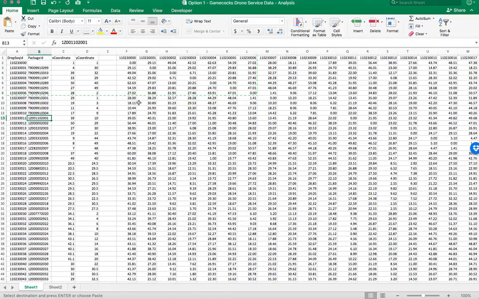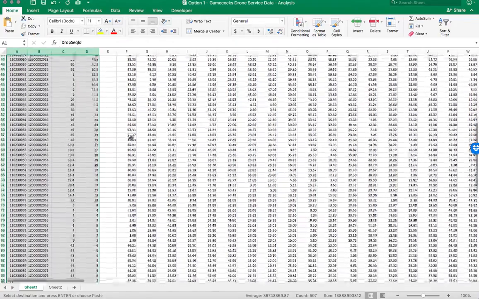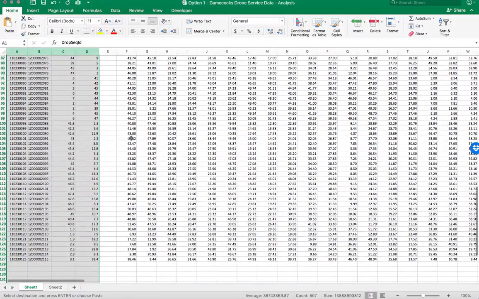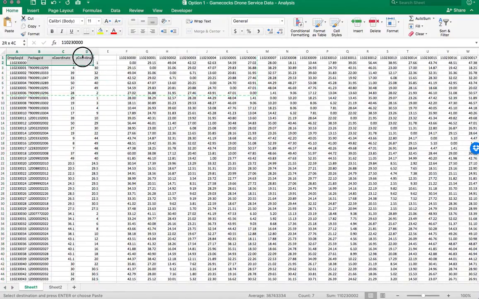So let me start with the explanation first. The first four rows is the data you have already shared with us, and it consists of those 125 locations where the drone is supposed to send its package. And in this we have added one more extra row, which is the zero position or the zero drop ID sequence, which we have considered as the headquarter location 11.